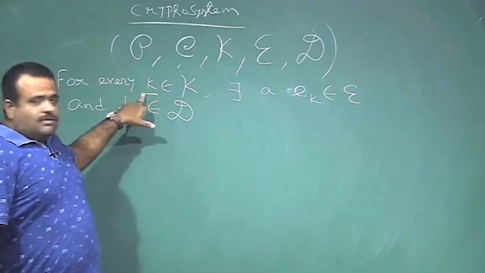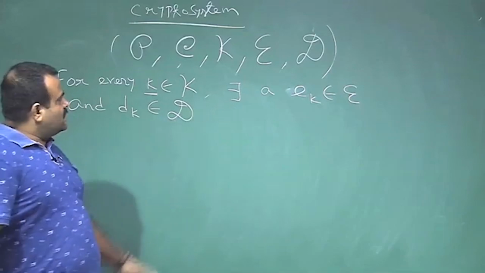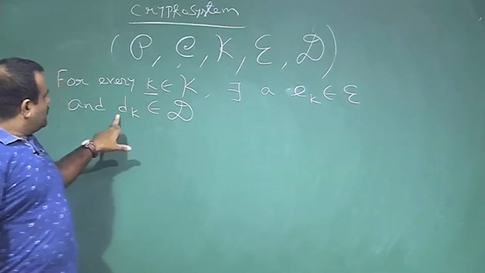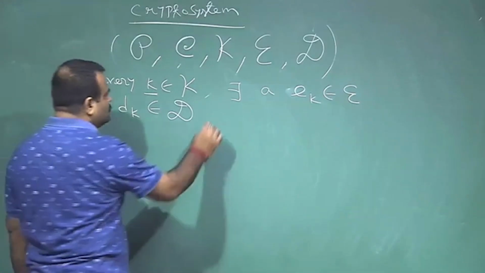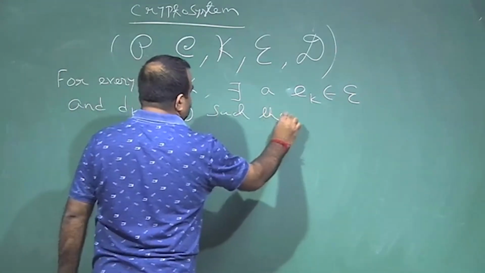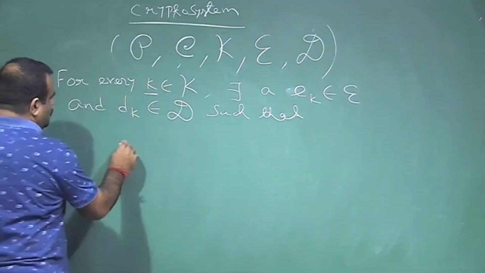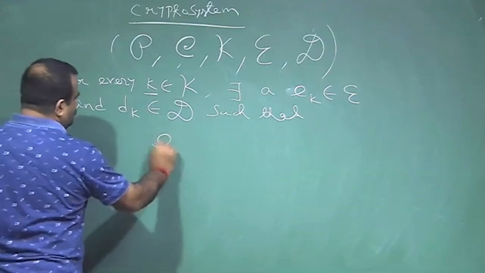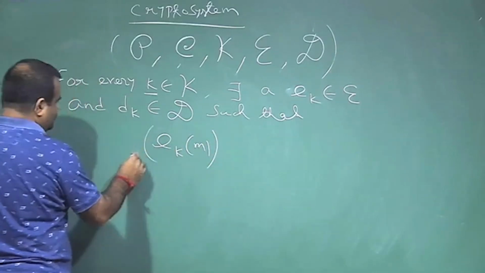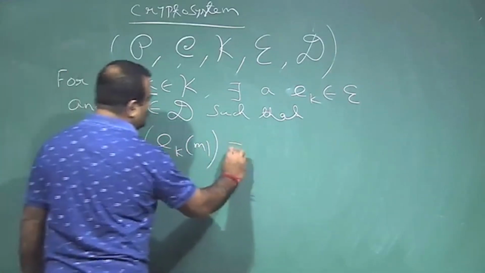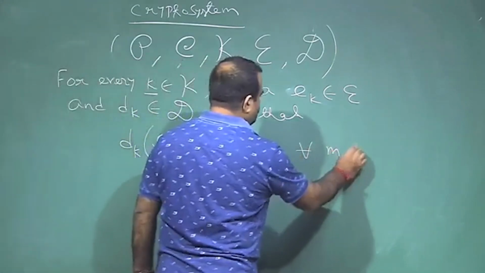So, the key was 26 and the encryption is just the addition. We are adding 24 plus 26 and we get the ciphertext. But decryption is the reverse. So, there exists a decryption algorithm such that if we encrypt a message, we get C. Now, on that C, if we apply this decryption algorithm, we should get back M, and this must be true for all M from the plain text space.